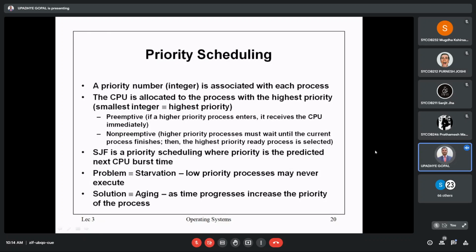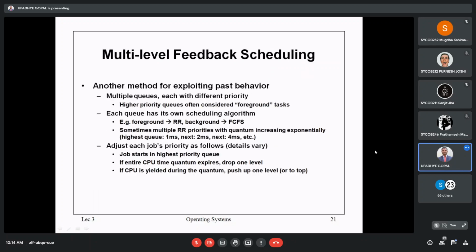That means execution will be considered for the highest priority processes. And in the other case, the higher priority processes are kept aside, and the currently executing process is finished first. Then of course the highest priority process will be considered for execution. This way, there are two variations associated with priority scheduling.